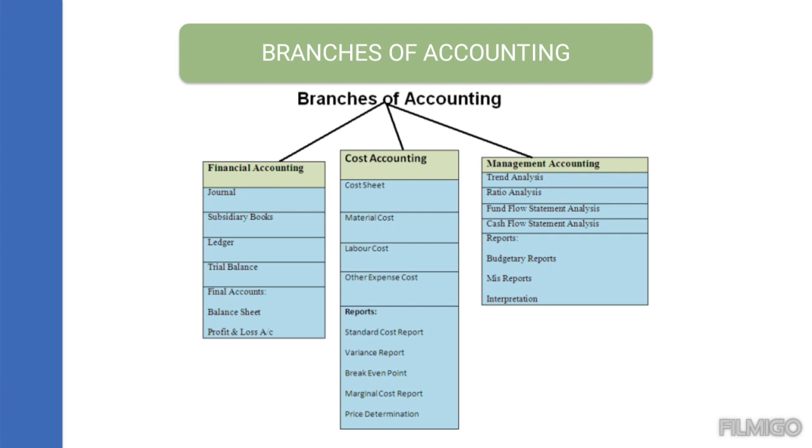So next comes cost accounting. In cost accounting, we have the cost sheet, the material cost, labor cost, and other expenses cost, and also the reports are prepared for the standard cost report, variance report, break-even point, marginal cost report, and the price determination. We get the data only from the financial accounting.